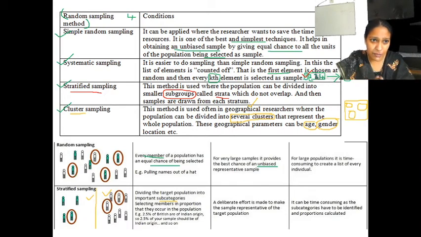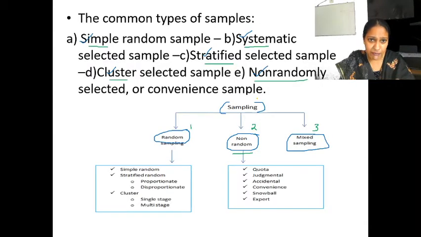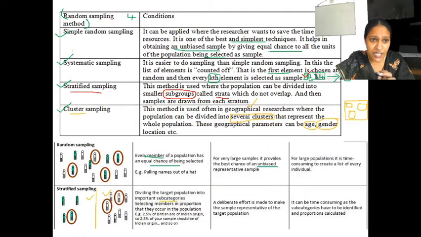So I am repeating one more time. The different types of sampling are random sampling, non-random sampling and mixed sampling. But in today's class, we have learned about random sampling. The different types of random sampling are simple random sampling, systematic sampling, stratified sampling and cluster sampling. Okay, I hope this is clear.